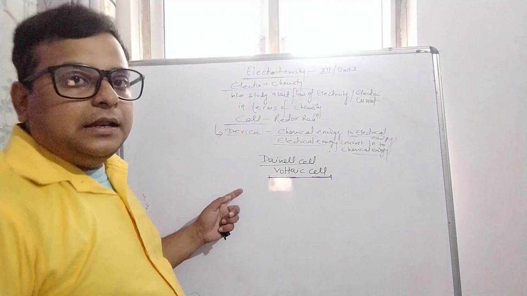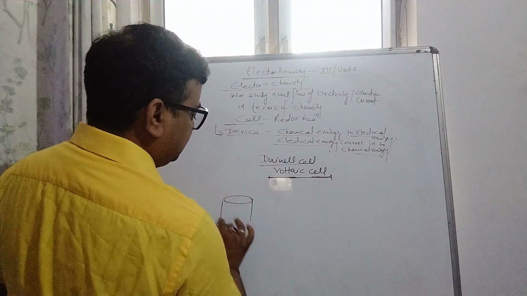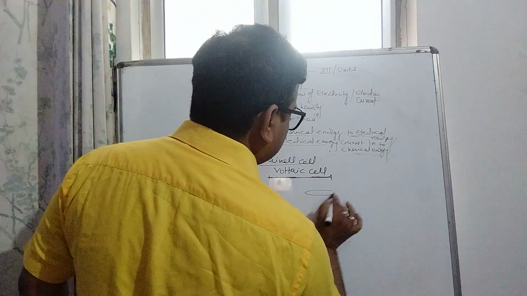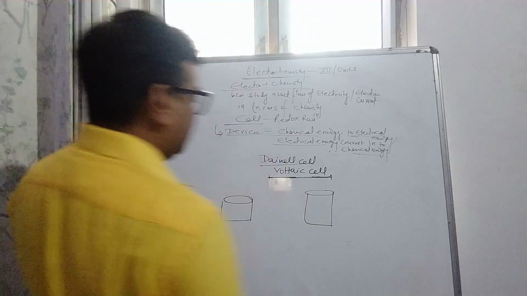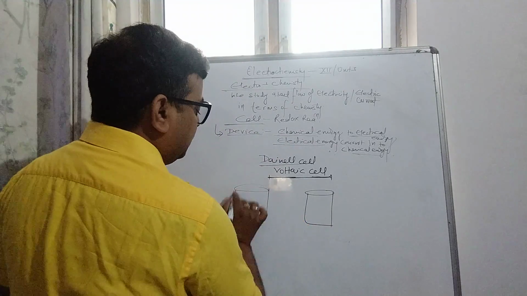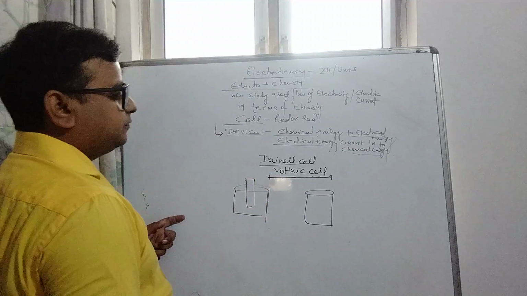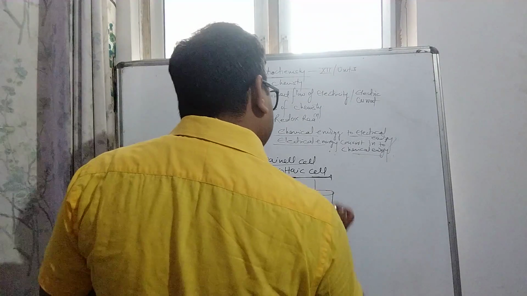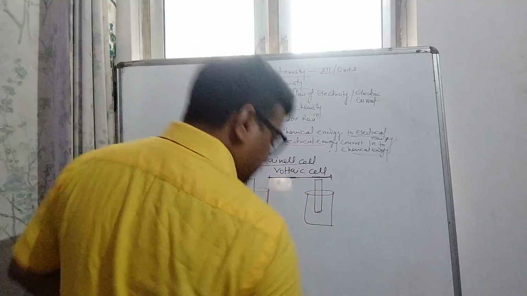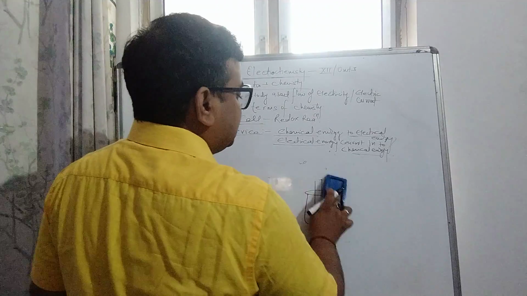In this cell there are two chambers. In the first chamber, we take a metallic rod dipped into its solution, and in the second, a metallic rod dipped into its solution. This is the Daniell cell.